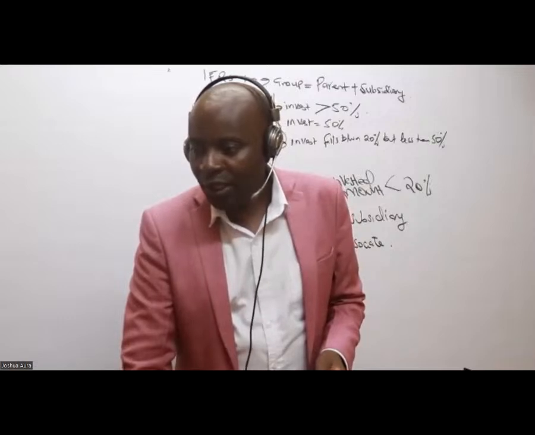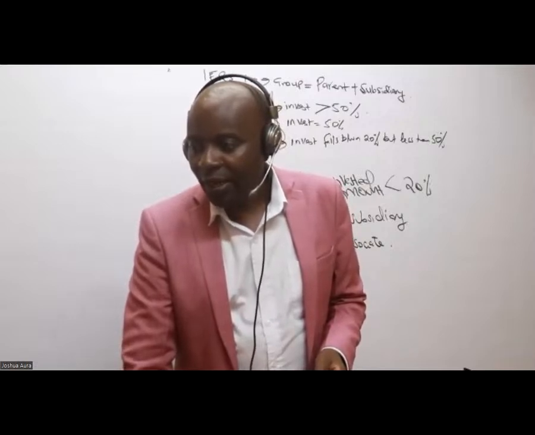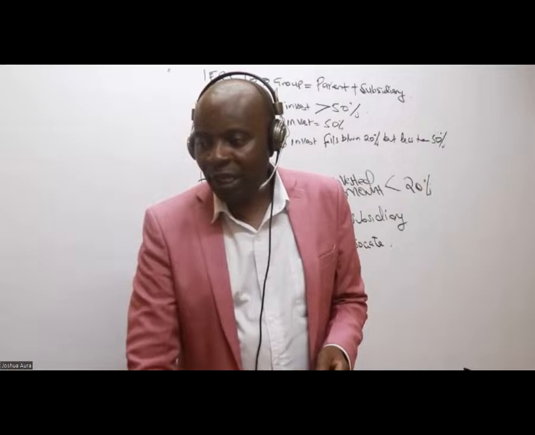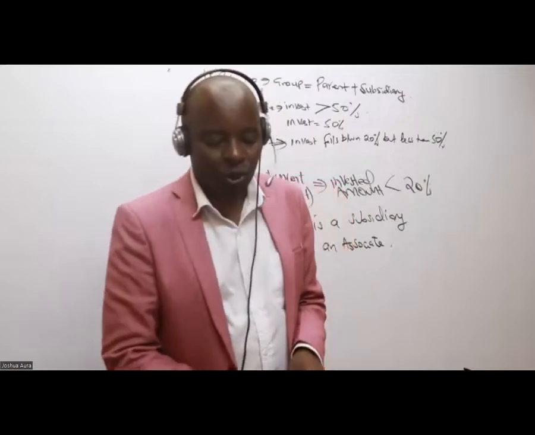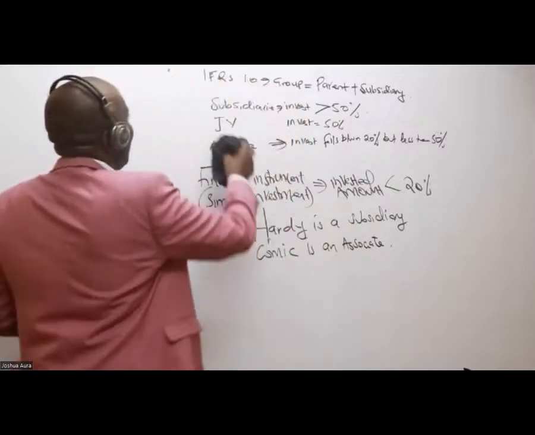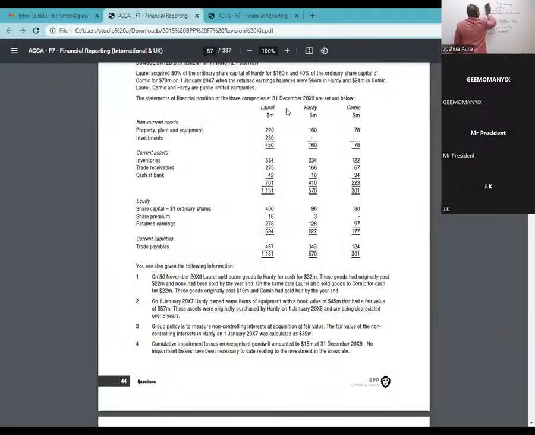So then what I will do, ladies and gentlemen, Sheila is asking a very good question there. It's page number 44, Sheila. So what I'll do, I will come and copy this. This is how I start doing this question. I'll come and write there the name of the parent. The parent is called Laurel. So we have here Laurel Group.